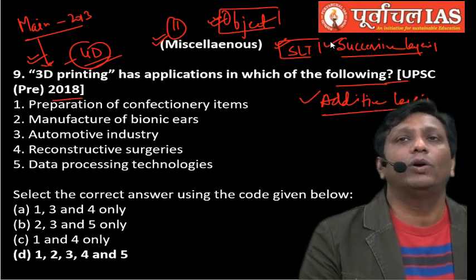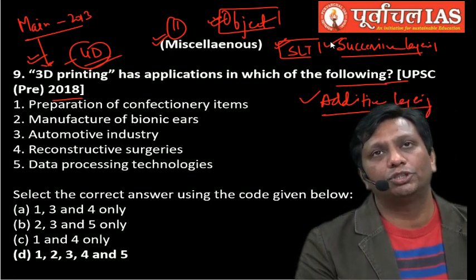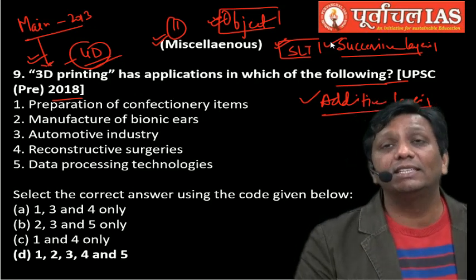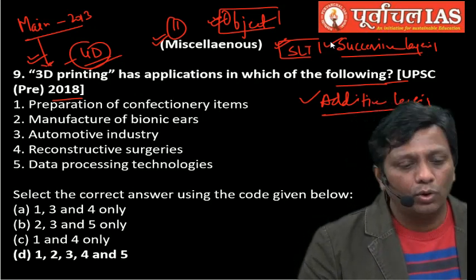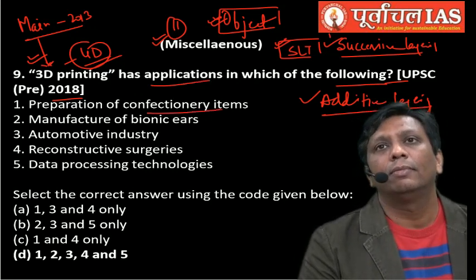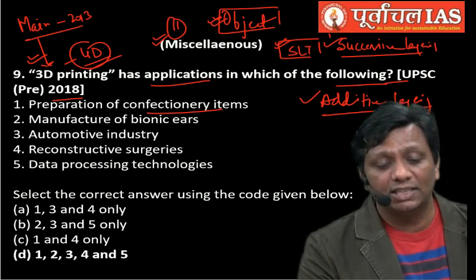How it happens, what happens, is under the static part of the discussion. That was also a mains question. There are many types, but here the UPSC question, guys, is application based, only application based. Generally, yes, we can develop confectionery items, any bakery item, confectionery item. Even one of the 3D printers developed is called Foodini.